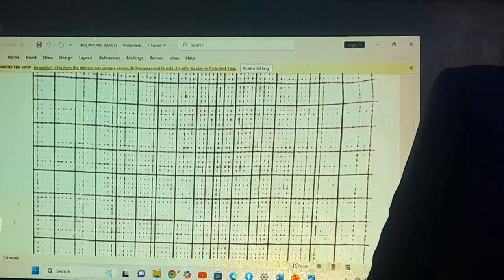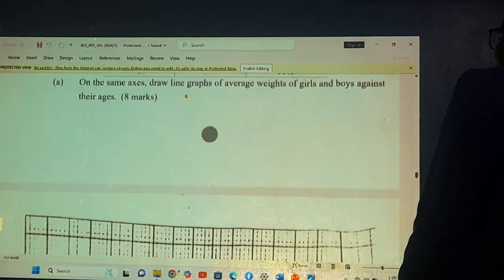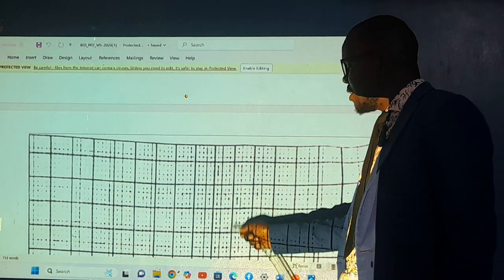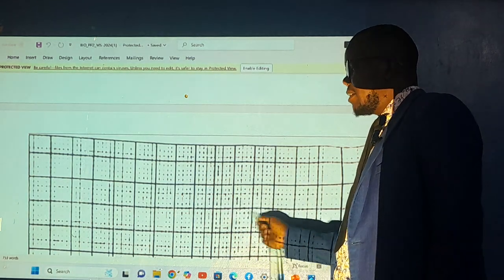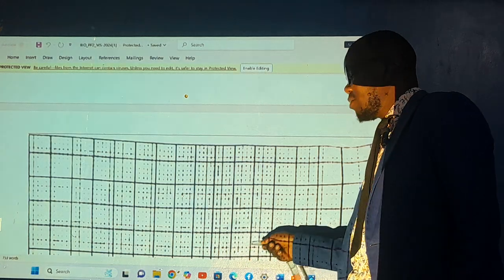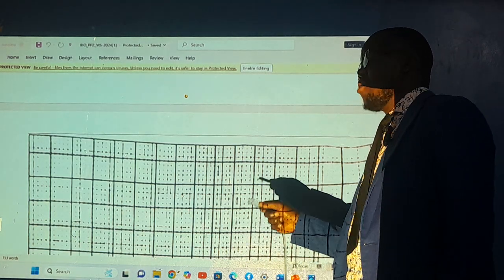The age in years. For you to get the mark, write age in years. Then you get the second mark for the variables, the dependent and independent variables. You get 1 mark using those calibrated figures of the age, 2, 4, from the origin 0.